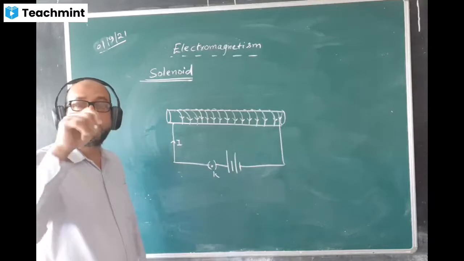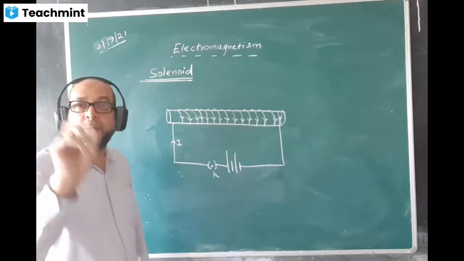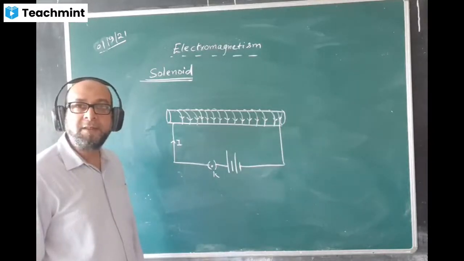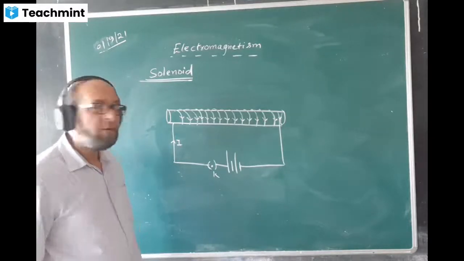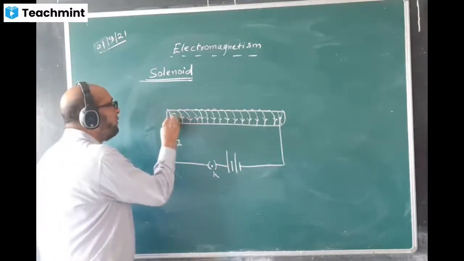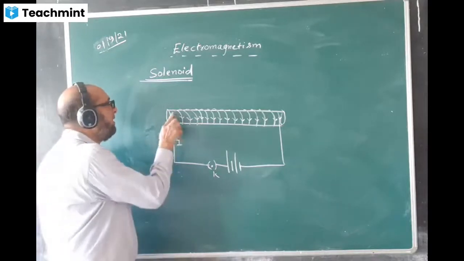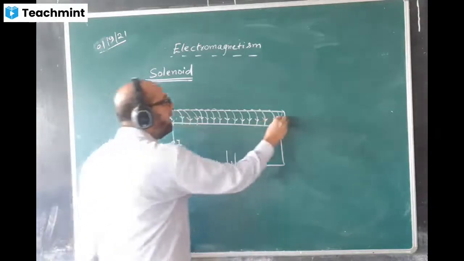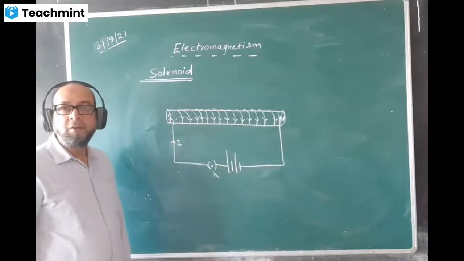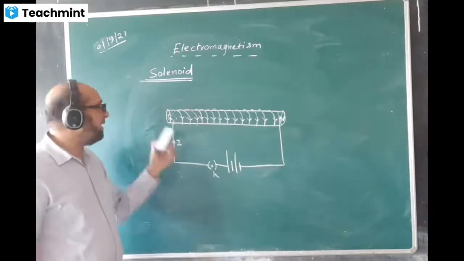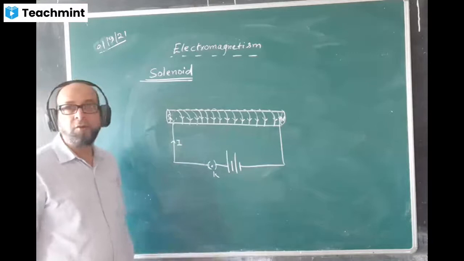And clockwise gives which pole? You know that? Clockwise gives which pole? South or the north? South. Clockwise gives south pole. This end will behave as a south pole and the other end will behave as a north pole. Just opposite. It will behave as a bar magnet. This end will be south.